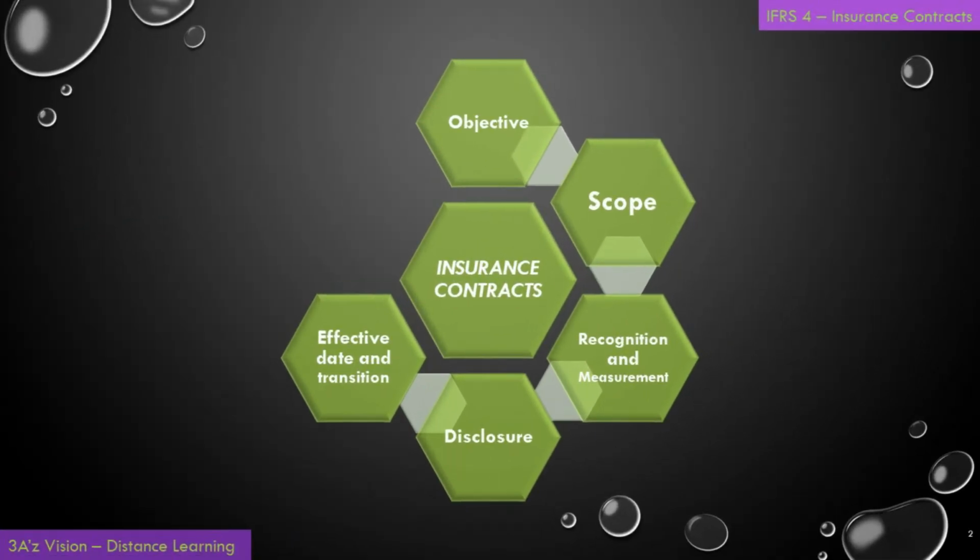IFRS 4 Insurance Contracts. We will discuss here in this video its 5 main elements: number 1, objective; number 2, scope; number 3, recognition and measurement; number 4, disclosure; and number 5, effective date and transition.